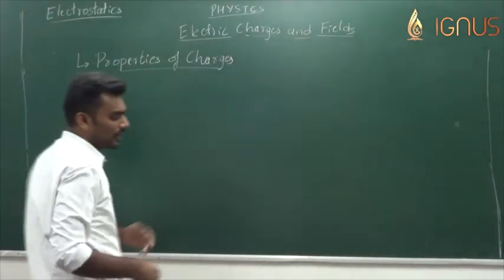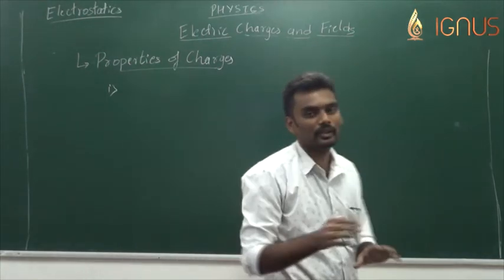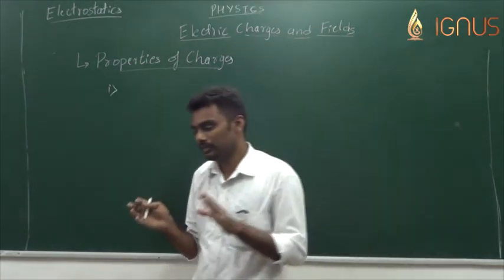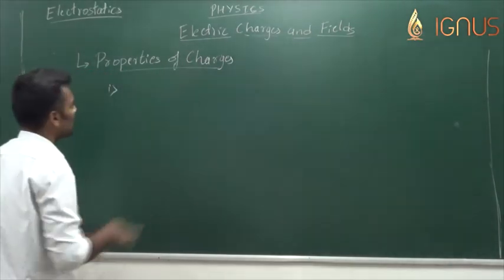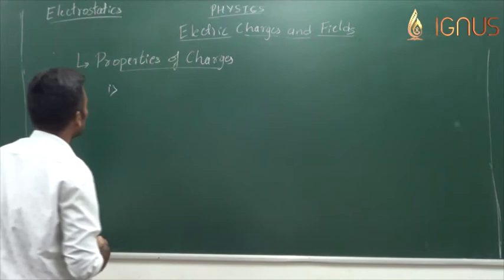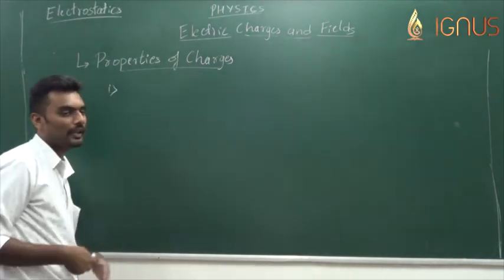We have so many properties, like 5 to 6. Out of them we are going to choose and discuss which are very important and mathematically significant. The first is a very simple one, doesn't require any mathematics to understand, and we have already understood that.